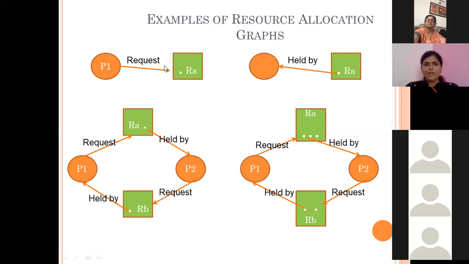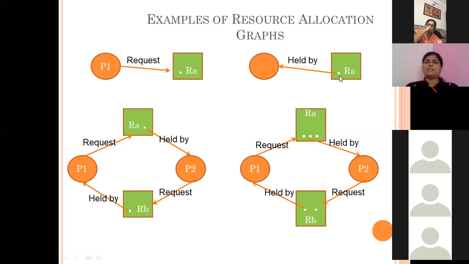Now this arrow from a process to a resource indicates that process P1 is requesting the resource RA. If this resource is available, it will be allocated to this process. Now, how will this allocation be represented in the reverse direction? Suppose there is an arrow from a resource to a process. What does it indicate?